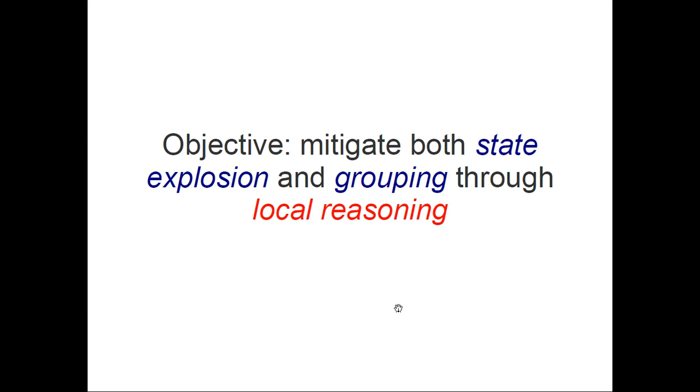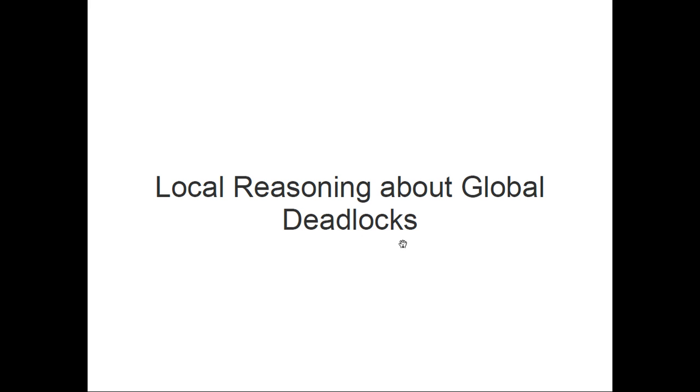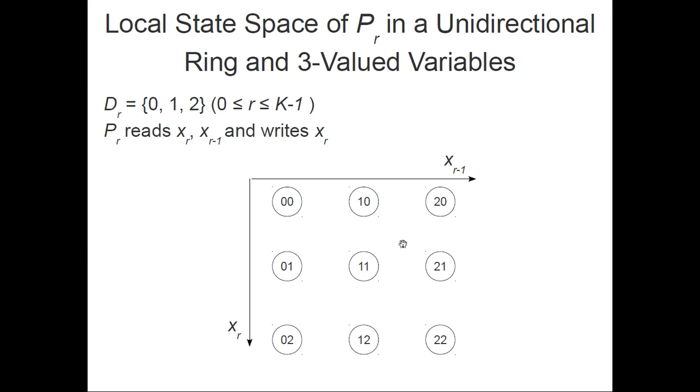What we thought about is that, okay, let's do it in the local state space. Our objective is to mitigate both state explosion and the grouping. So when we do local reasoning, we don't have any groups because we are thinking locally, and we don't have state explosion because we are just considering one process.